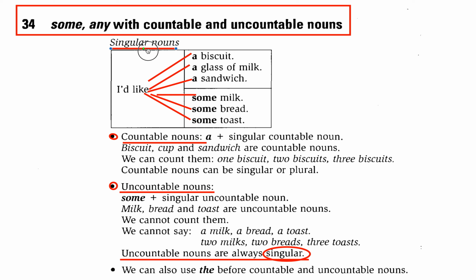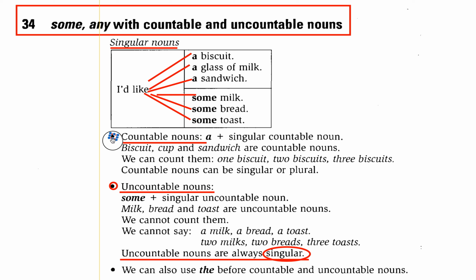This is what we call a singular noun. So what does this mean, singular noun? Look at the table here. For example: I would like a big fish, or I would like a glass of milk, or I would like a sandwich, or I would like some milk, I would like some bread, I would like some toast. Yes, these are the examples in the column.